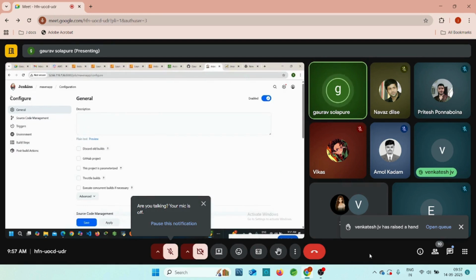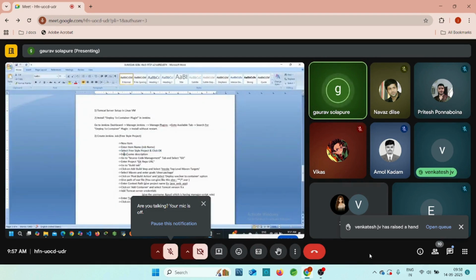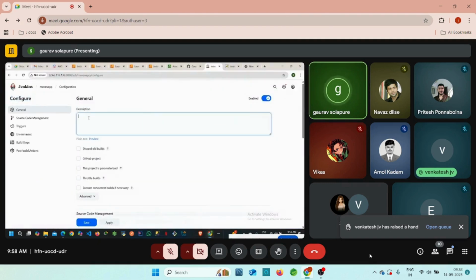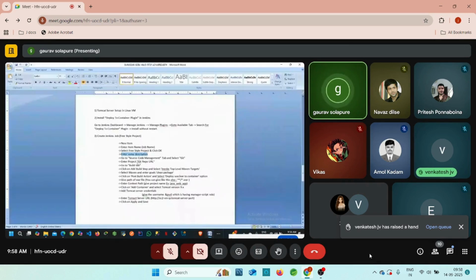Okay. Now we need to add the configuration here. What is the next step, guys? Enter some description. We can enter the description here. This is a Maven web application, right? Sorry, guys. Maven web application. Next step is go to the source code management tab and select Git.